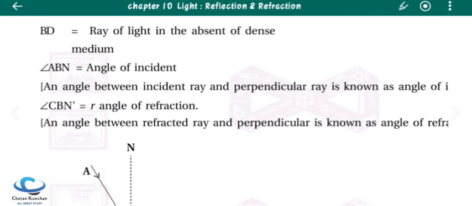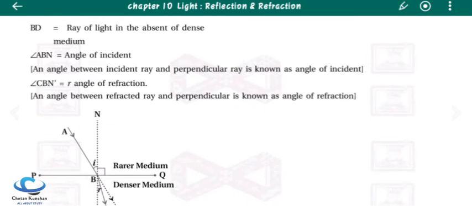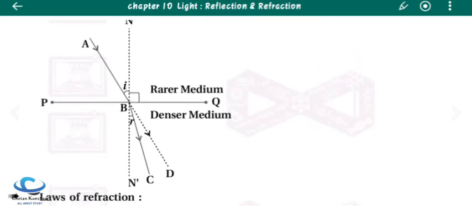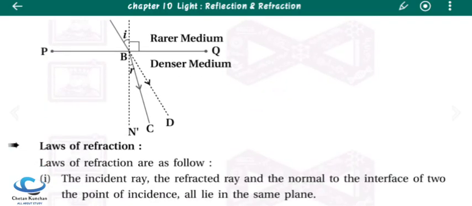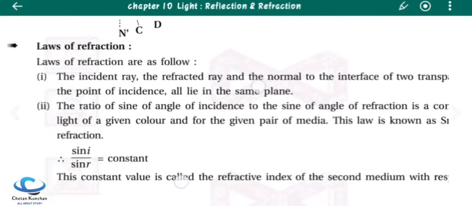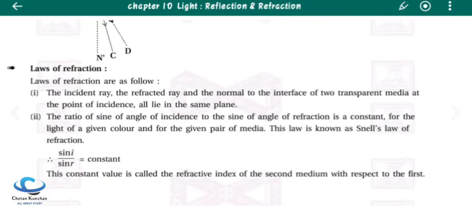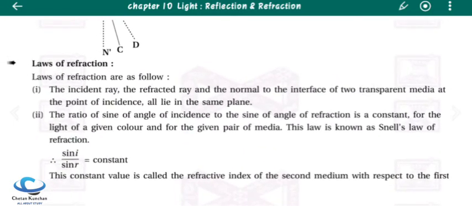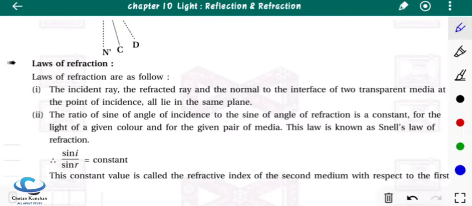Now we have understood all the basic things related to refraction, which we can see in this diagram. Now let's understand the laws of refraction. This is an important question which could be asked in the exam for 2 marks and 3 marks. Earlier we saw the laws of reflection. Now today we will see the laws of refraction.